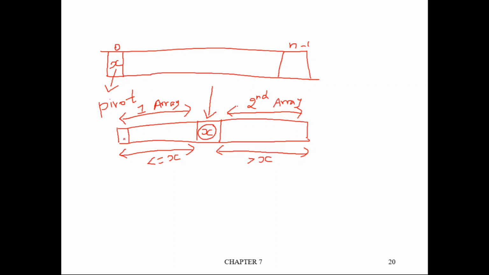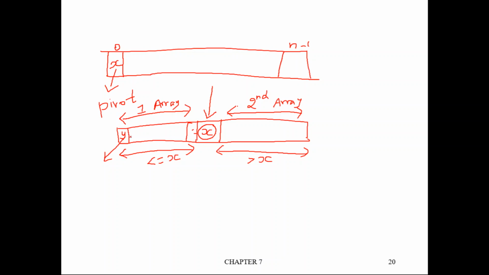From array 1 we will again consider the first element as the pivot element. Say this is y. And we will assume this array ends here. This is the last location of this list. We partition the list into two, so this is the last location of this particular list, and up to here only we will check, right?